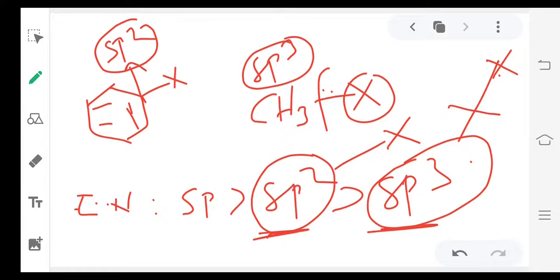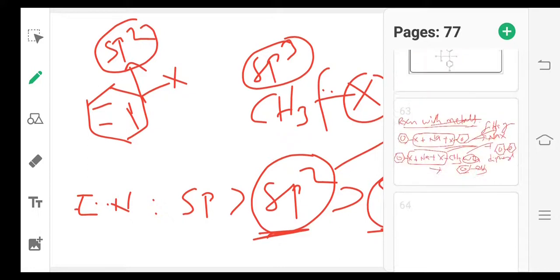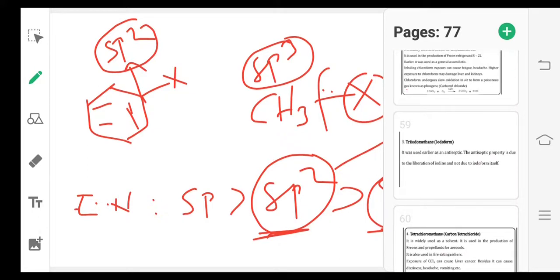So because of the different hybridization of carbon, the reactivity of aryl halides is less compared to alkyl halides. That is the second explanation.